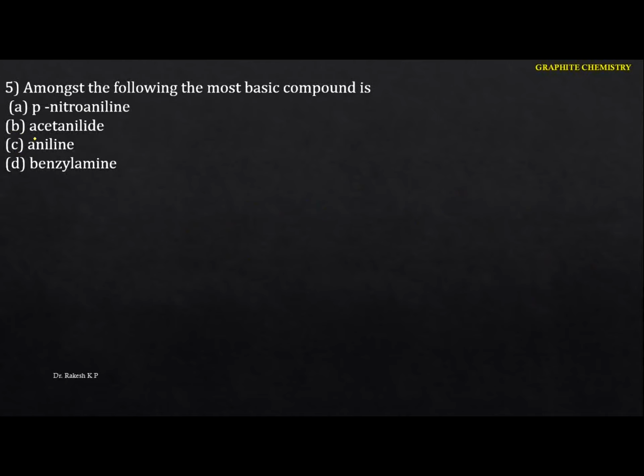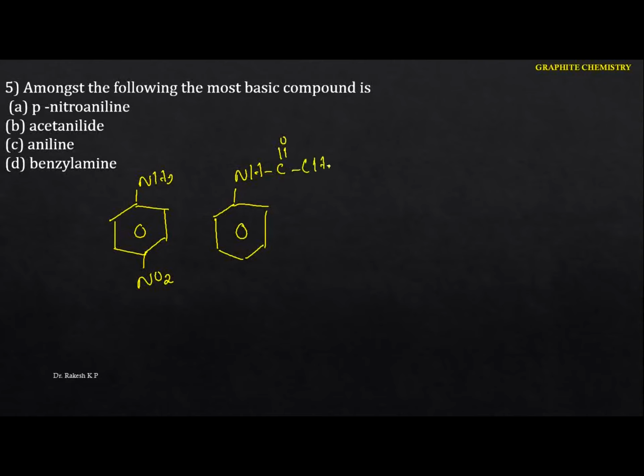Among the following, the most basic compound is... Let me write the structures of the compounds here. The first one is para-nitroaniline. This is NH2 on the aniline, and at the para position we have a nitro group. The next is acetanilide, this is its structure. The next one is aniline, C6H5NH2. And the next is benzylamine, with CH2 and NH2.